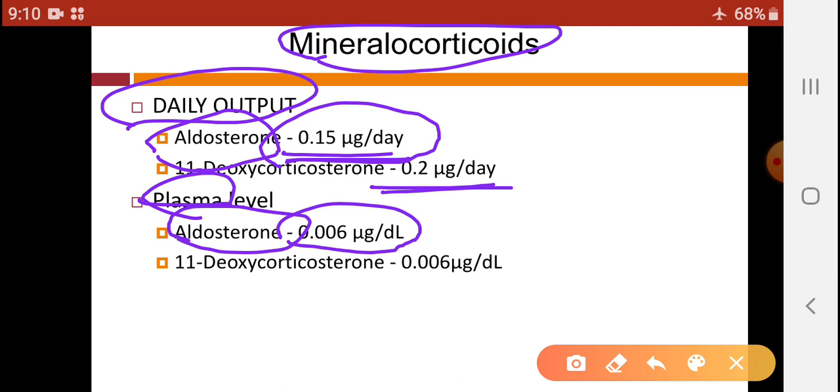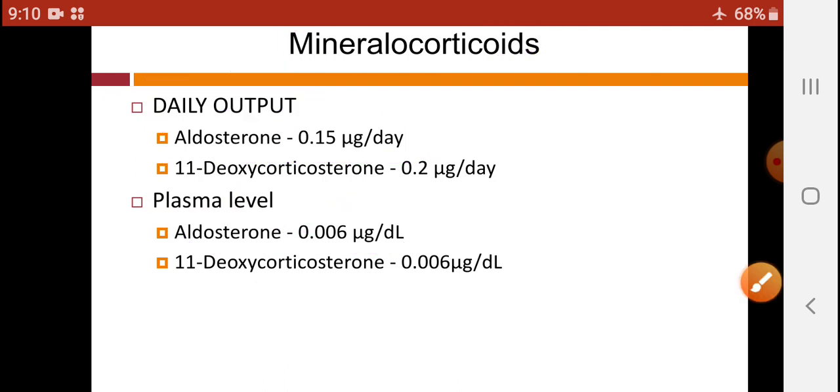While daily output is different for both these hormones: for aldosterone it is 0.15 microgram per day, while for 11-deoxycorticosterone it is 0.2 microgram per day.